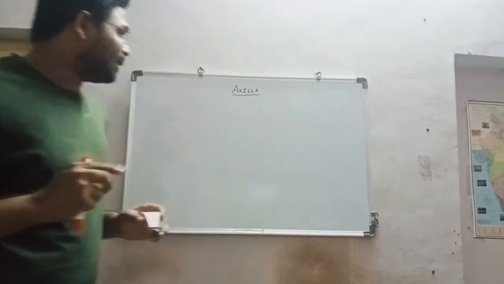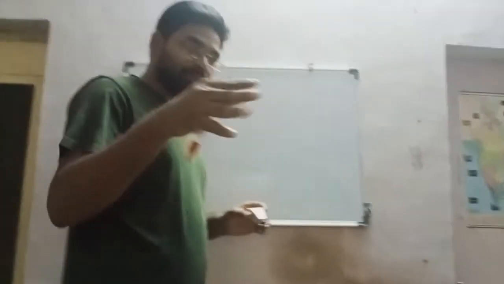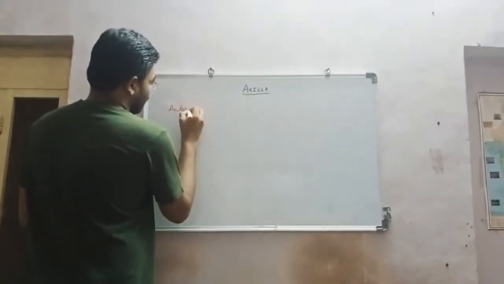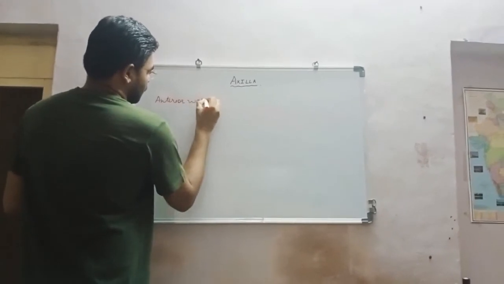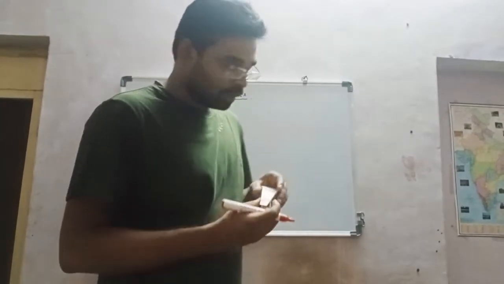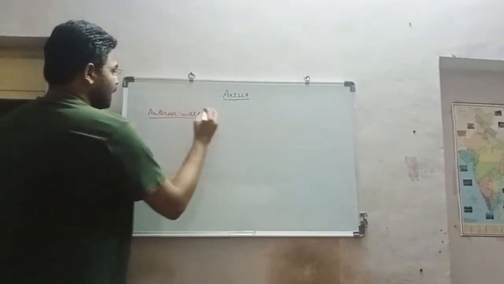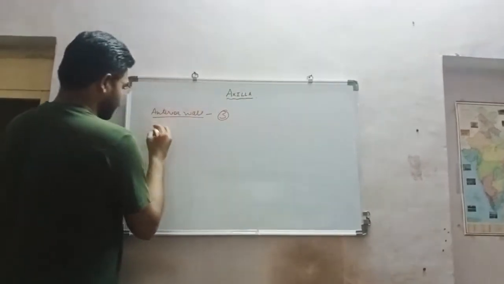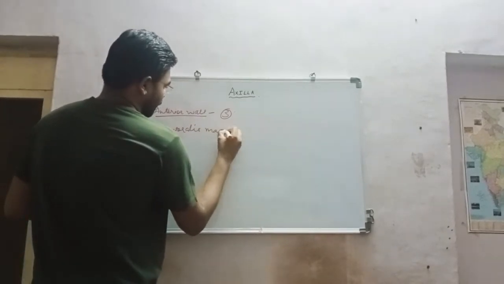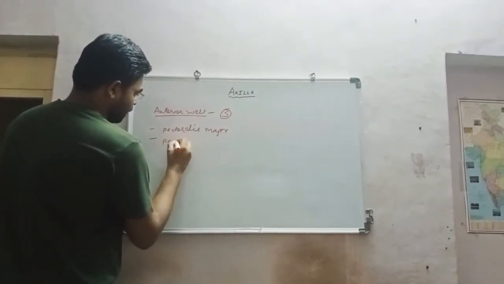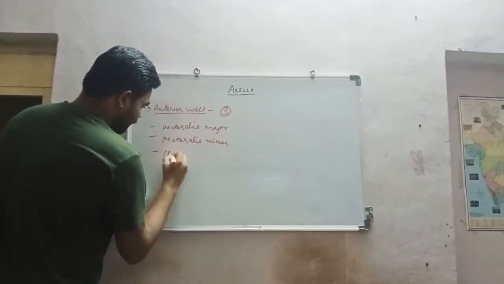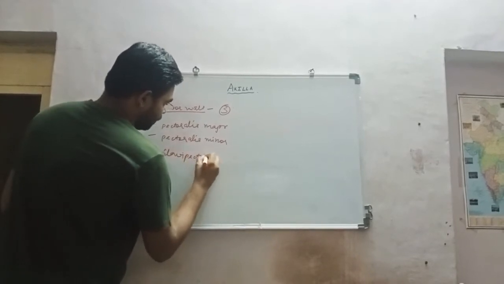Now, up to this point we have discussed the apex and base. Next we talk about the walls of the axilla. First of all, the anterior wall. It is formed mainly by three parts. First, the pectoralis major; second, the pectoralis minor; and third, the clavipectoral fascia.